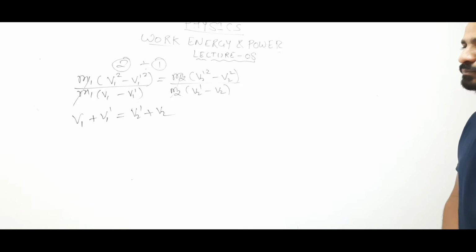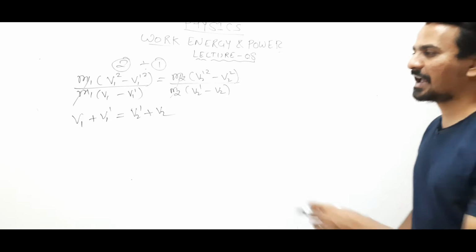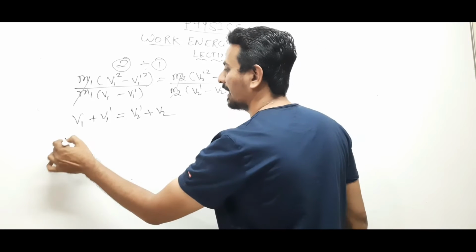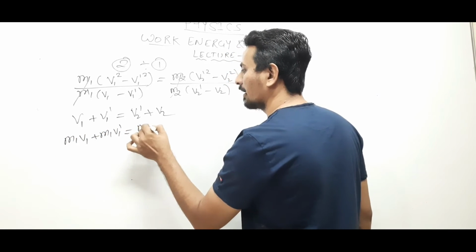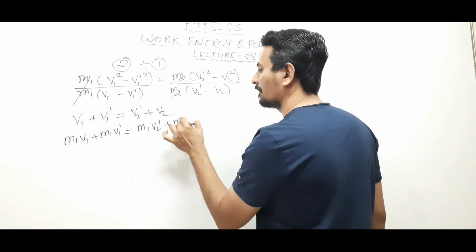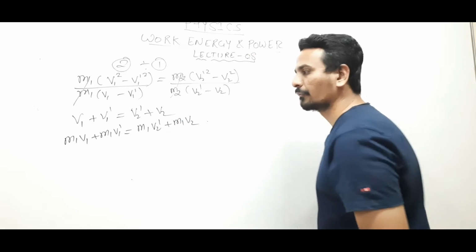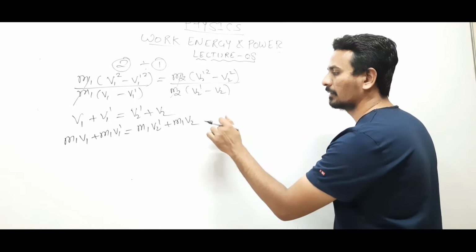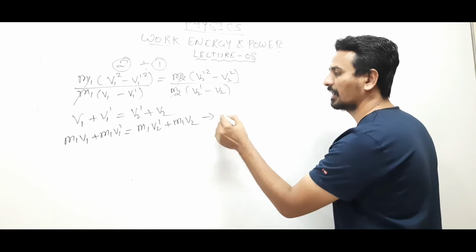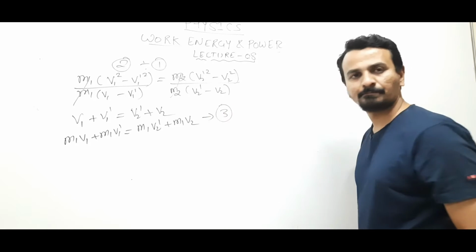Let us multiply this equation by m1: m1 v1 plus m1 v1 dash equals m1 v2 dash plus m1 v2. We have multiplied m1 on both sides. Let us call this equation 3.